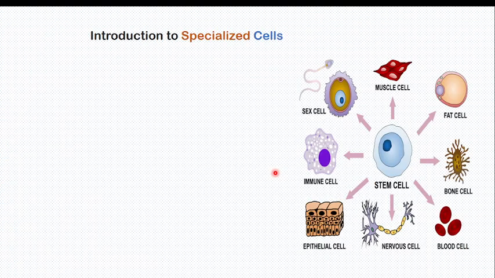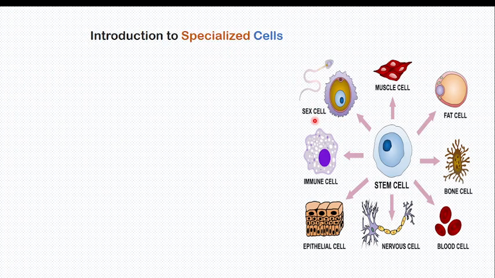Let me have a look at what we call specialized cells. When do we say someone is specialized in some career? You are specialized if you are doing a particular function which is not done by usual people, a specific function which can't be done by everyone else. And when we say specialized cells, we mean those cells which perform a specific duty, which are trained to do a specific function.